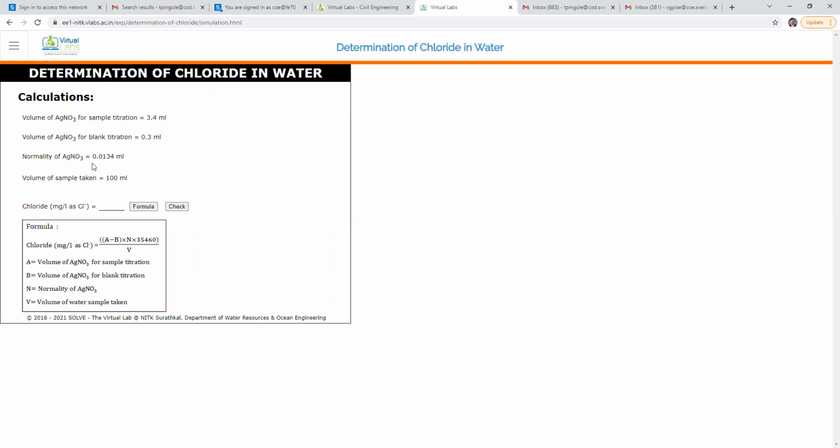Having the figure 0.0134. Multiply it with 35,460 divided by V. V means volume of water sample taken. Volume of water sample taken is 100. Calculate and tell me the final answer. I request all of you to calculate and tell me the answer.